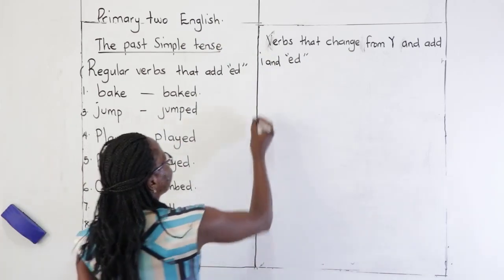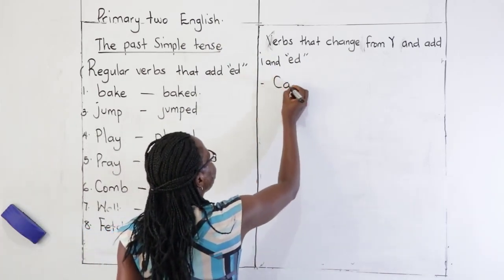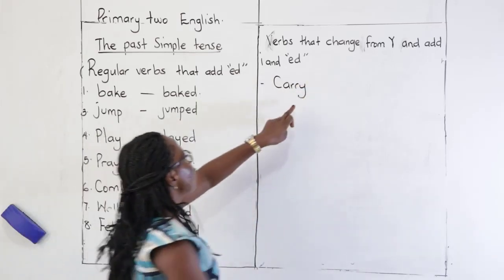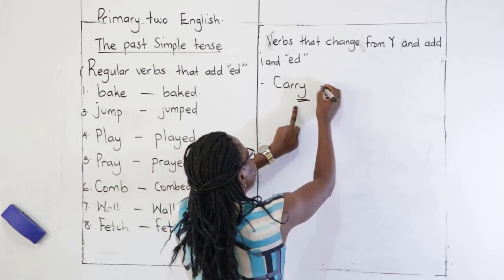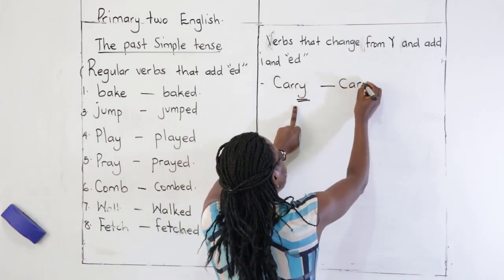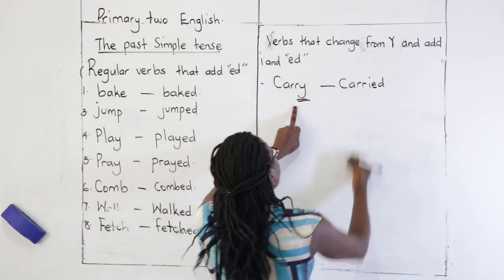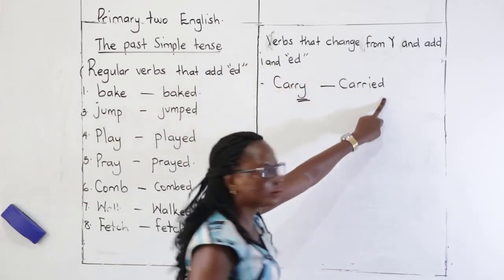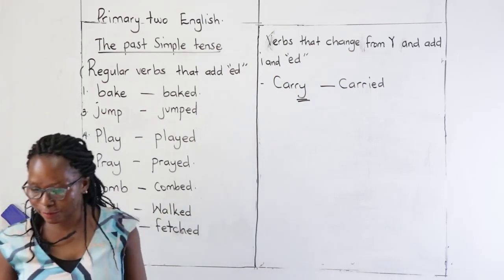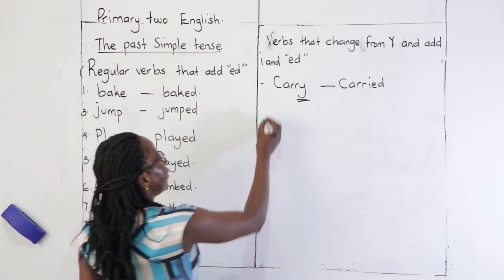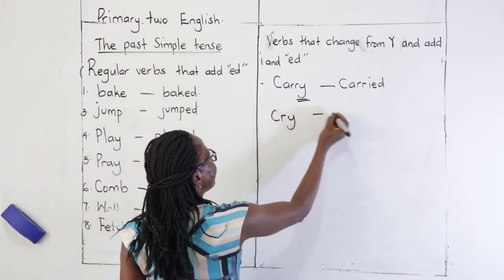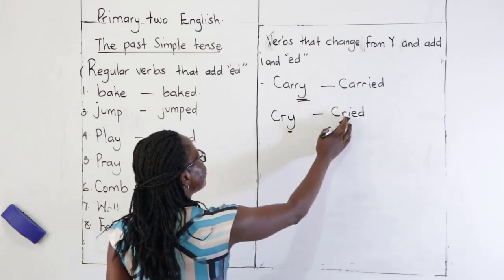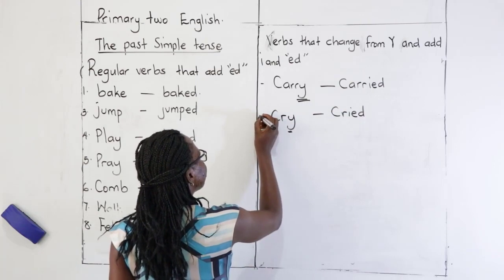Words like carry. This Y changes into I, we have put I and ed. Are we together? Examples like cry. It changes into cried. This Y changes into IED.